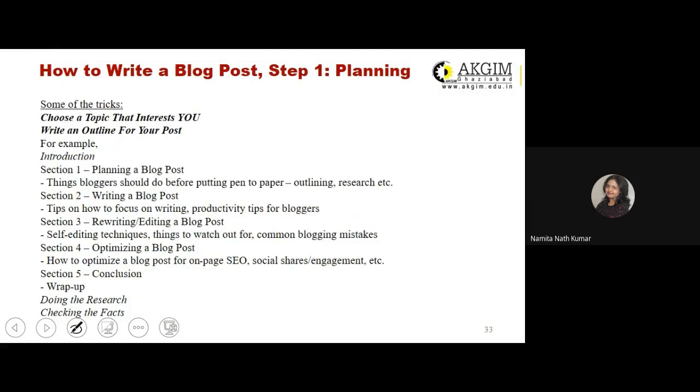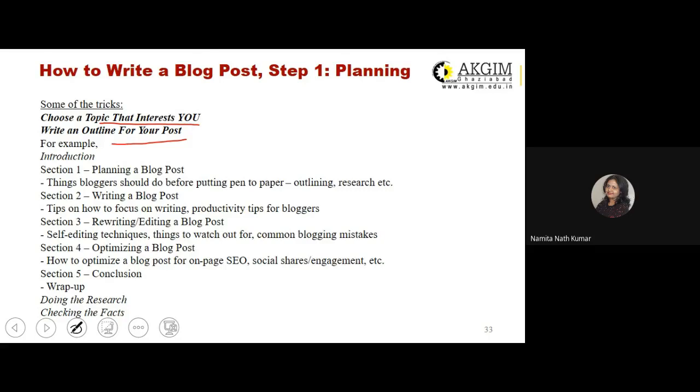Now, some of the tricks that you can use to write your blog post effectively. For step 1, which is planning, choose the topic that interests you, because you'll be able to identify the relevant information that you can include as a part of your post. So that is why a topic that interests you is the topic that you should be choosing. That is one trick.